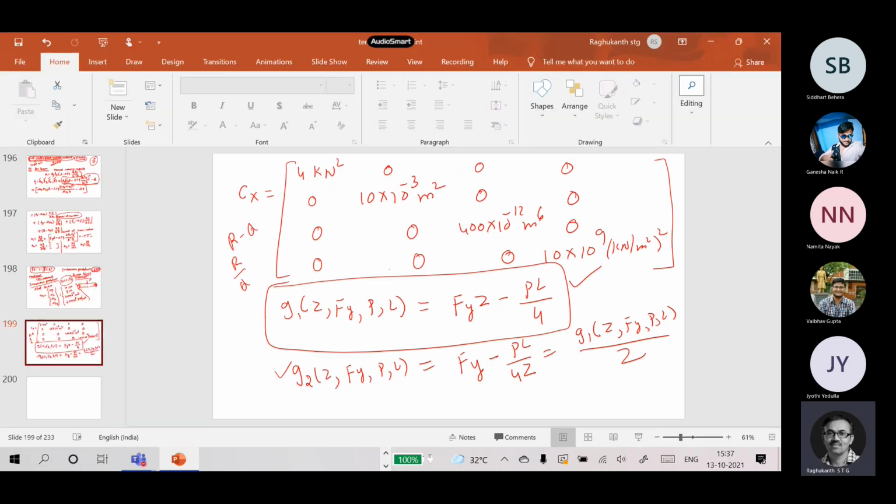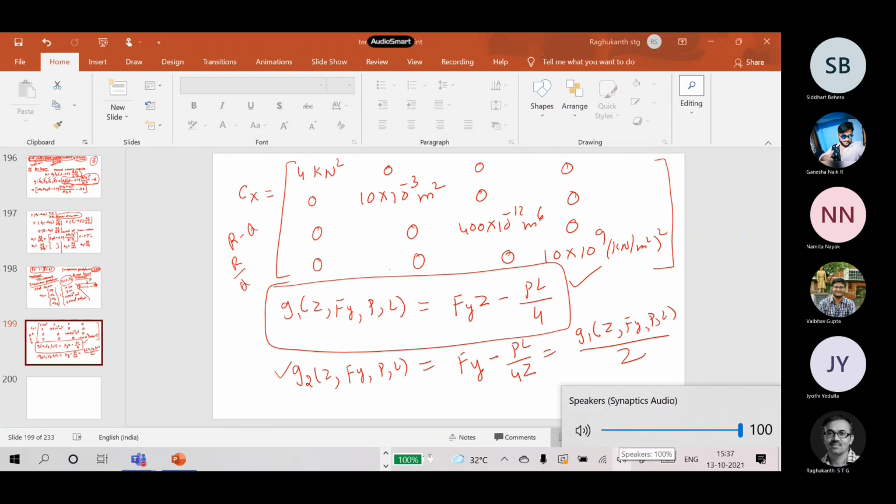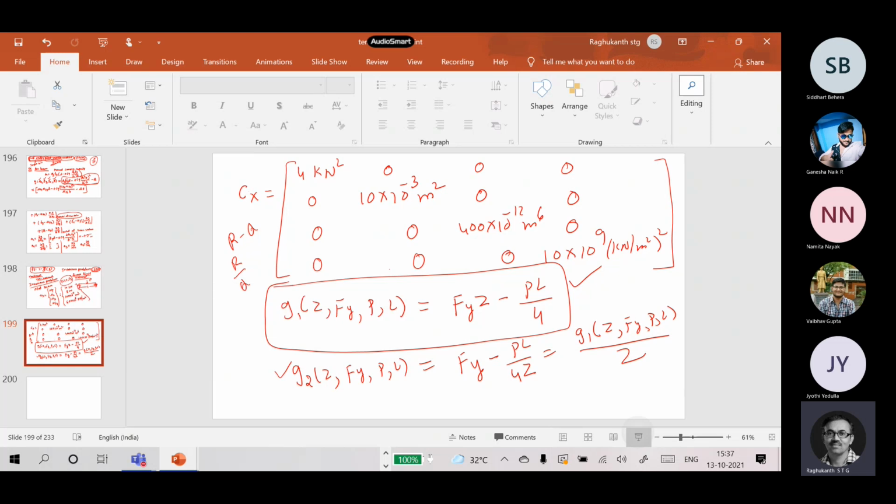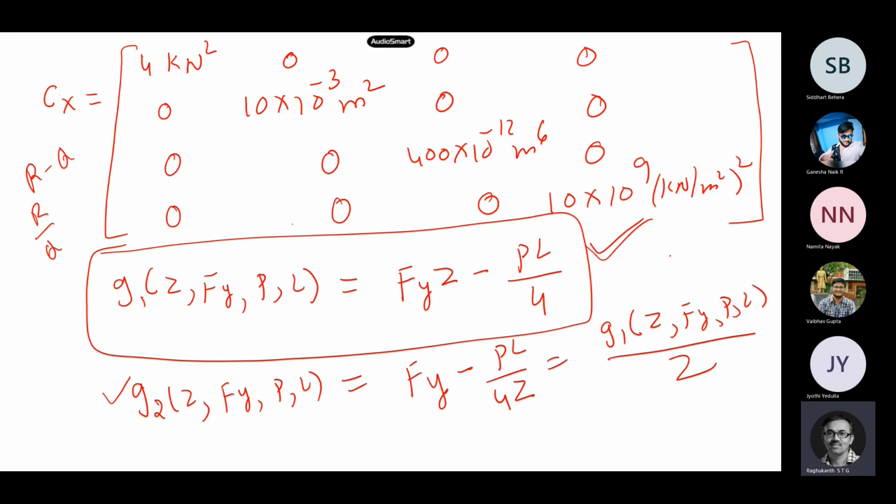See, in reality, what happens to the functional form if I take this or this one? Whether my probability of failure or my reliability index, it will change or it will be the same. If I write in terms of r minus q, or r by q greater than or less than 1, or r minus q greater than 0 or less than 0, so now will you get the same answer or a different answer?